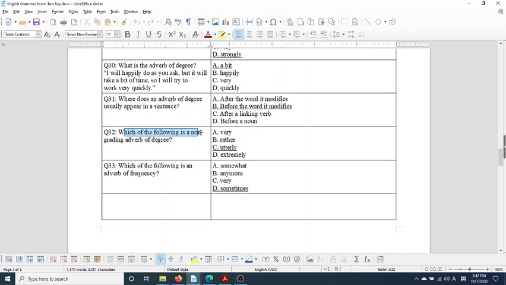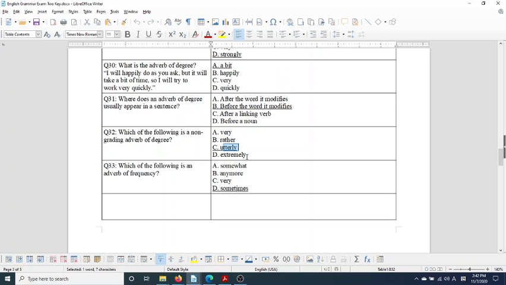Which of the following is a non-grading adverb of degree? So the non-grading ones, if you remember, grading means like on a scale, right? So like a little bit, a lot. This is for things that are 100%. Utterly is the one we use, like utterly exhausted, 100% tired.